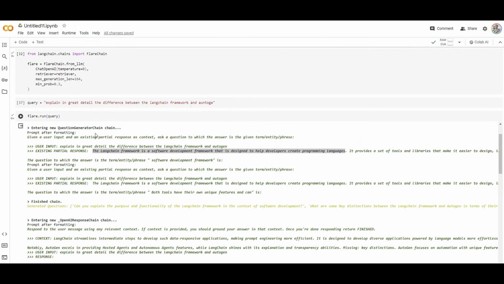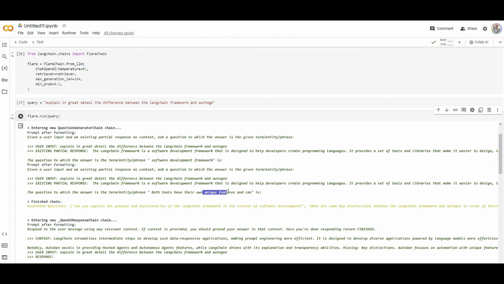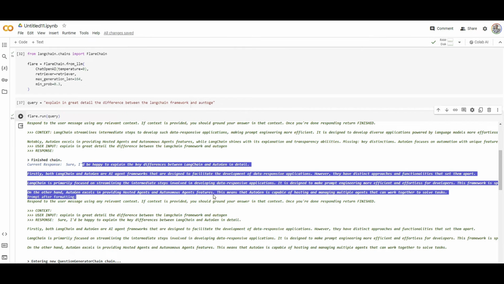But now with FLARE, we got this, and as you can see, there are some entities and terms that it's not confident in the answer, and we need to regenerate some questions to get the answers and confirm them. For example, both tools have their own unique features. We don't know what they are. So it generated a question: can you explain the purpose and functionality of the LangChain framework in the context of software development, and what are the key distinctions between them? So it's going to capture the unique features, right? So it goes all the way back, retrieves the information, and generates some answer for me.